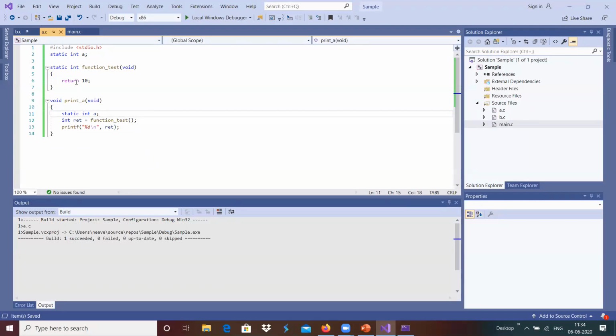And if we access it in the rest of the file, the global static variable will be accessed.